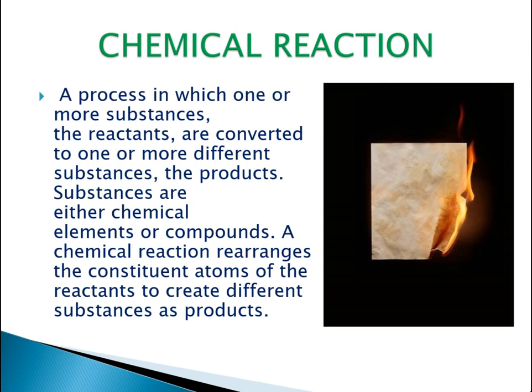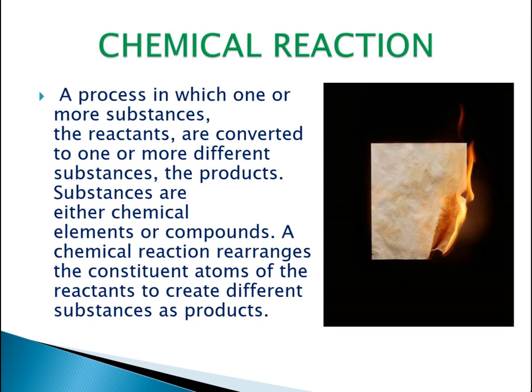So now let's understand the definition. Hope you have remembered the chemical reaction which we learned in earlier classes. So let's read the definition as the slide suggests: a process in which one or more substances, the reactants, are converted to one or more different substances, the products.